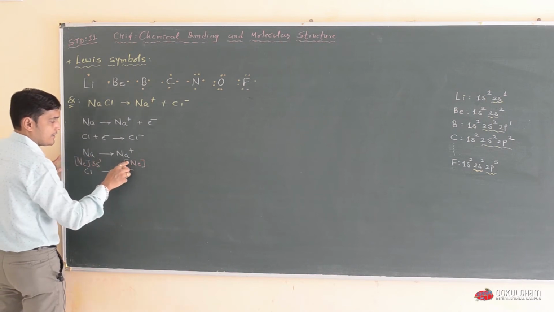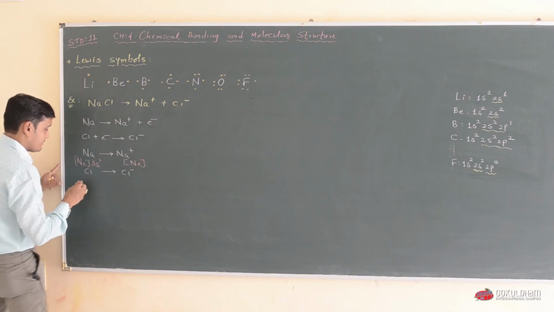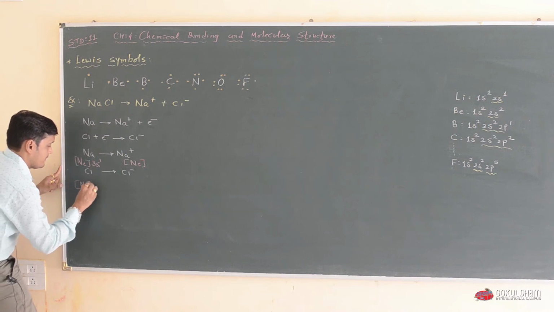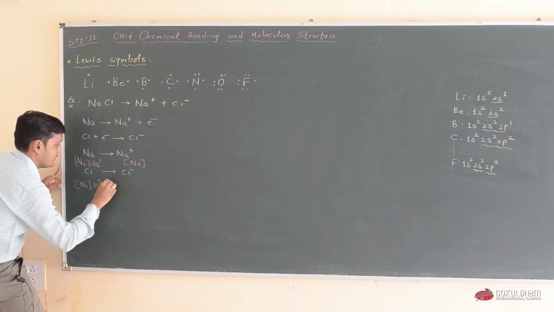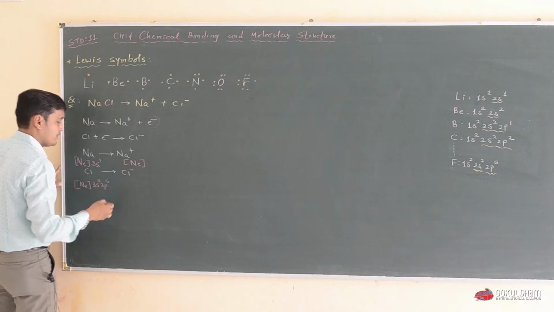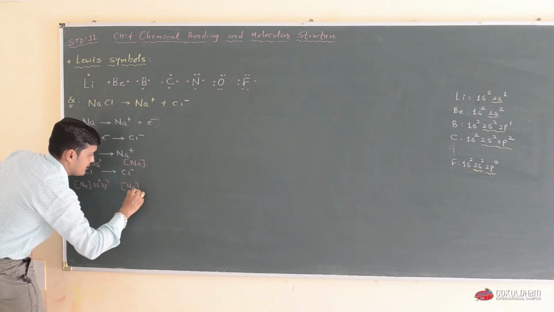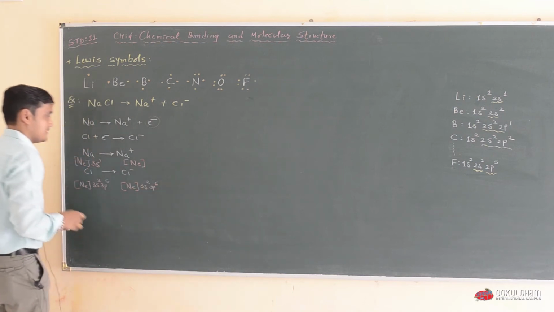In chlorine there is neon 3s2 3p5, but by gaining the electron from sodium, this is converted into Ne 3s2 3p6.